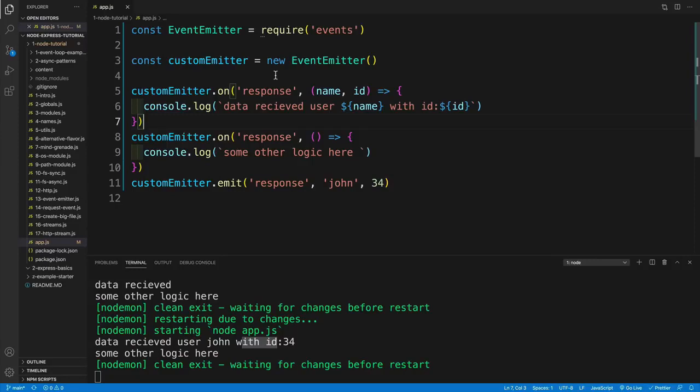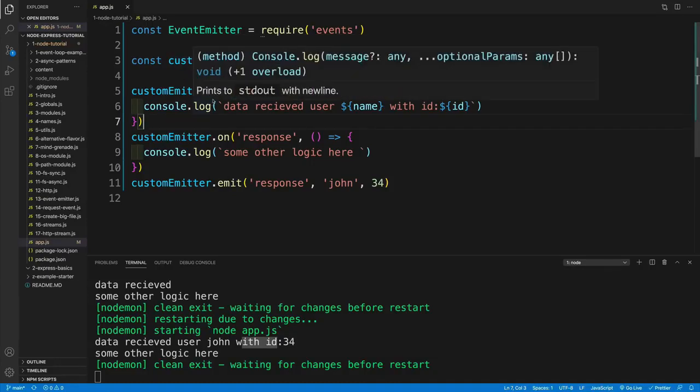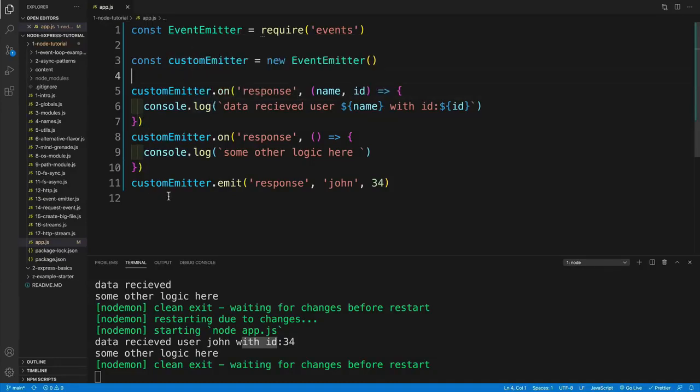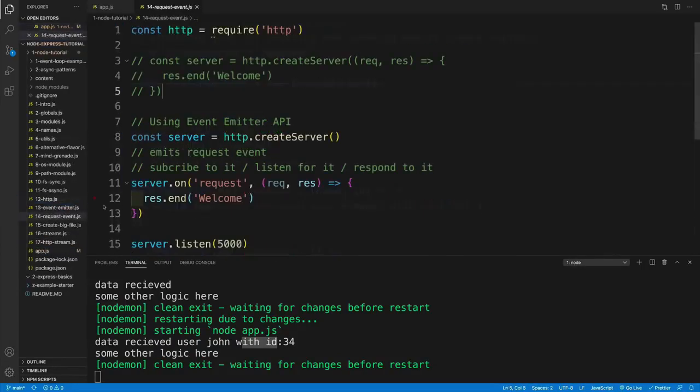And effectively, as you're building and writing out the code for your Node application, you are using those events at the end of the day anyway, because a lot of built-in modules rely on them. And as a quick side note, if you'd like to see the code that we wrote in the previous two lectures, you can just navigate to 13 event emitter.